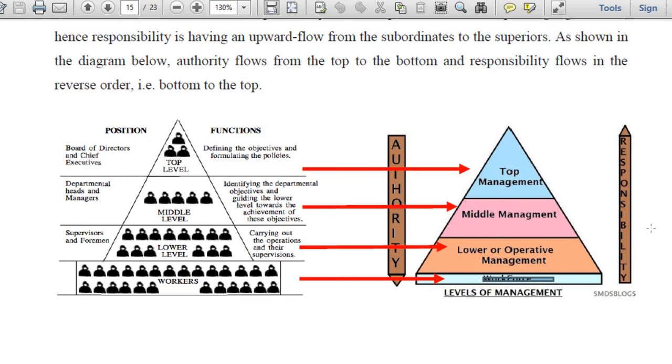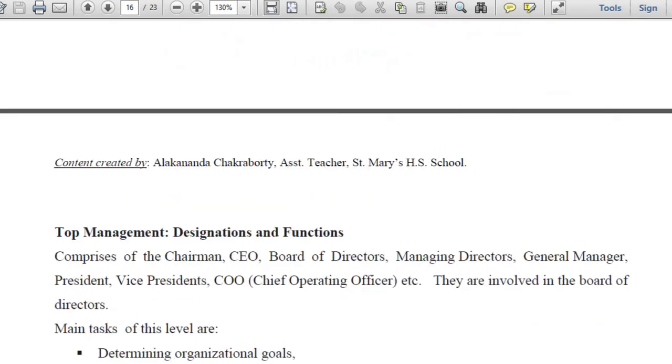If I give you some assignment, give you some work, you are responsible to submit it on time, reporting. Okay, that is called responsibility here. So like this, let's move.